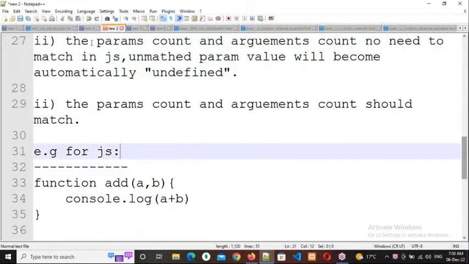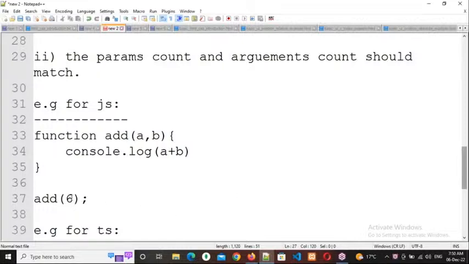Why? Because what is the description I have written? The parameters count and arguments count need not match. Since they need not match, it doesn't throw an error. Because an unmatched parameter value will automatically become undefined. So here argument 1 is matching with parameter a, so a value will become 6. So a plus b means a value will become 6 only. But what about b? That value is undefined, because here it is an unmatched parameter. Clear, everybody? Yeah. So its value is becoming undefined.